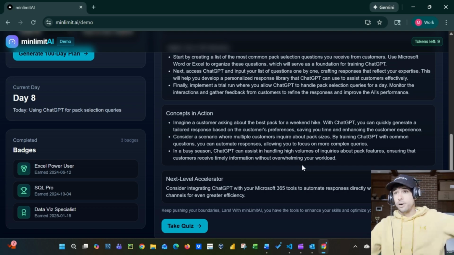Going from there, we have our last thing that we include in these newsletters. It's a Next-Level Accelerator. It's designed to stretch the skill set, stretch what may be possible. It's not expected to be done every day. But for this one, we've got: consider integrating ChatGPT with your Microsoft 365 tools to automate responses directly within your communication channels for even greater efficiency. And of course, that's what we're trying to get to. So whether that's integrating with Teams or Outlook or Word, just being able to pull that information in real time when his team needs it, even if it's customer facing, just letting Lars know, hey, that's where we're heading here with this technology.